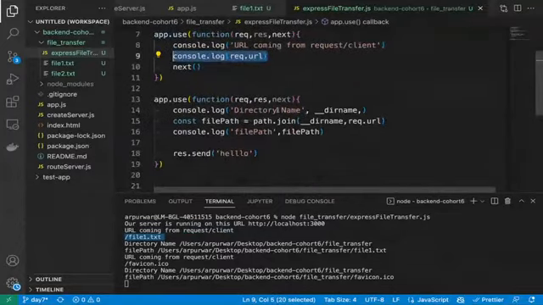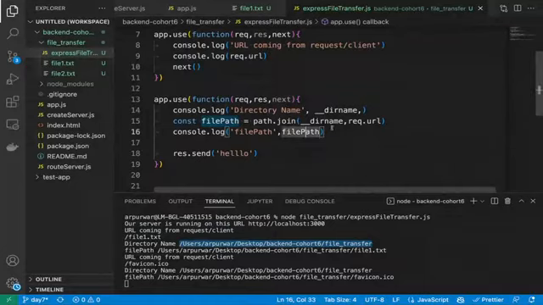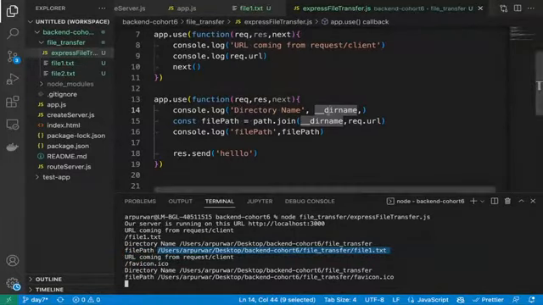Now you can see the directory name. The directory name is slash user slash desktop slash backend cohort slash file transfer. Till this folder, all we received in the directory name. Then we printed the URL, then the file path, then we joined the file path with that directory. In request.url we are getting our file path, slash file1.txt, and we have just simply combined them.